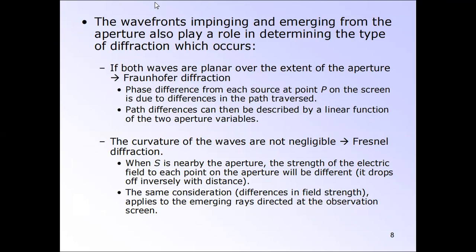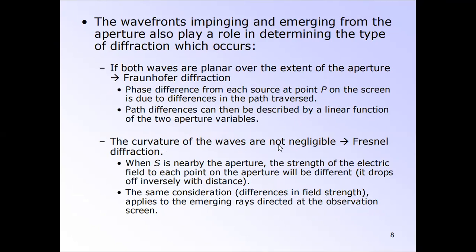The wavefronts that emerge from the aperture also play a role in determining the type of diffraction which occurs. So if both are planar, this is Fraunhofer diffraction, and the phase difference from each source at point P on the screen is due to differences in the path traversed. The path difference can then be described by a linear function of the two aperture variables.